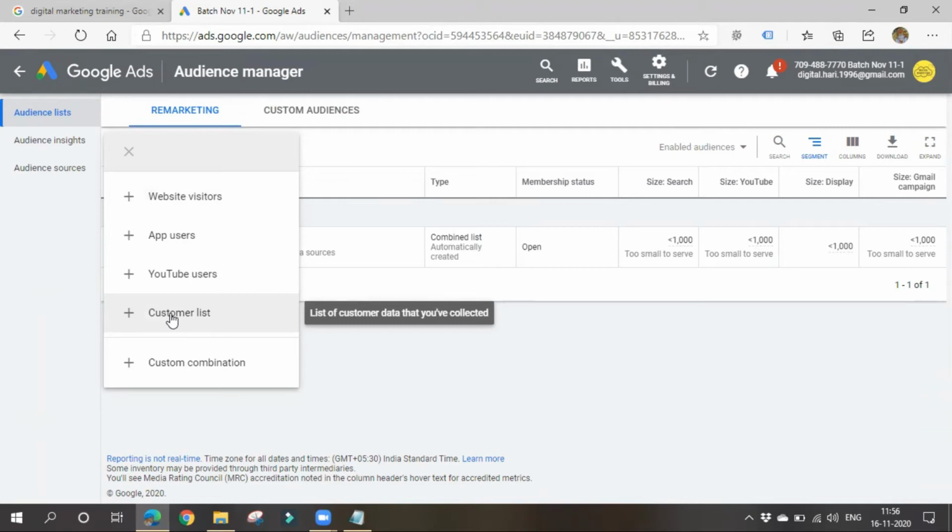What is this data? I'll say. Some people might have come to your website and they might have filled your form. In that way, you might have collected some data of some 100 people, such as their name, their phone number, their email ID. In simple terms, you can give all those data to Google Ads, and you can tell Google Ads to please target these people. Like such, you can also give. In case of this customer list, we have to upload the data to Google Ads.